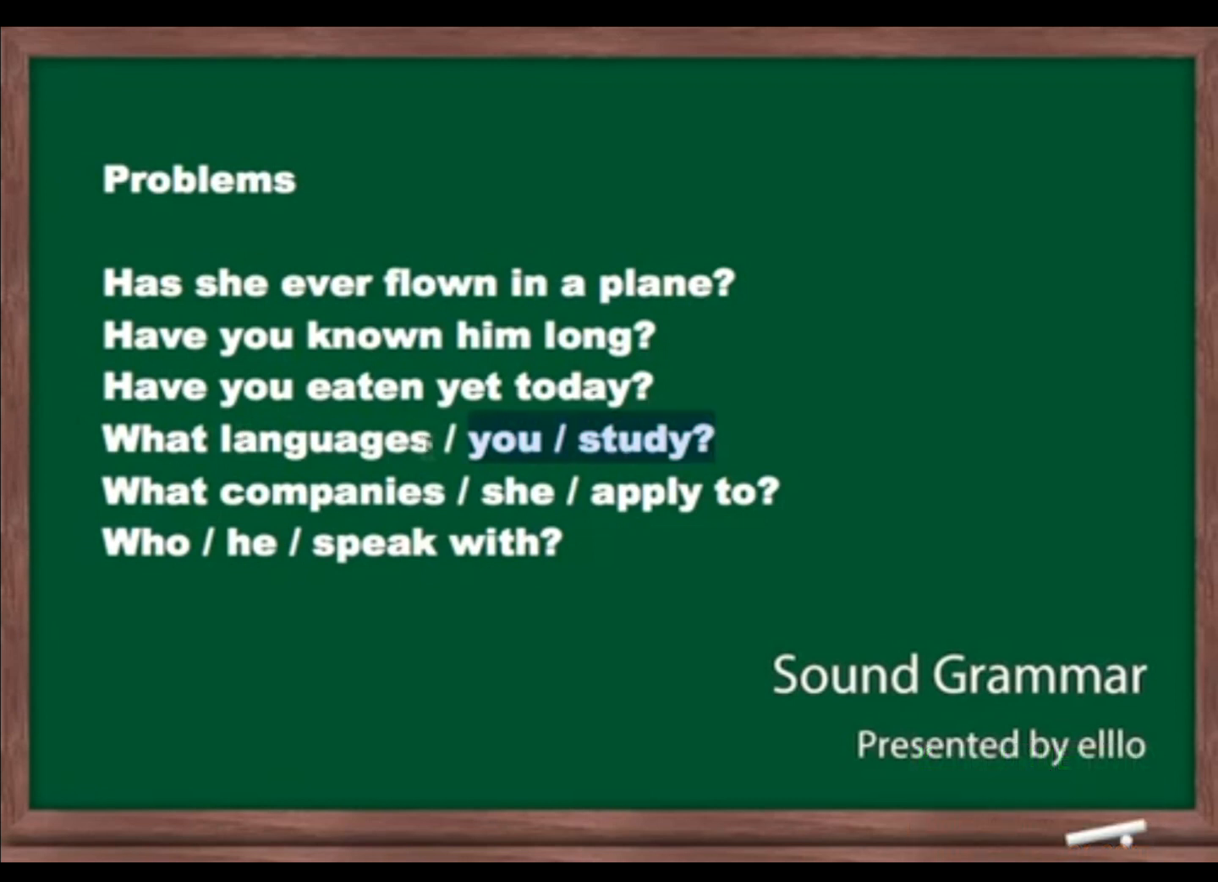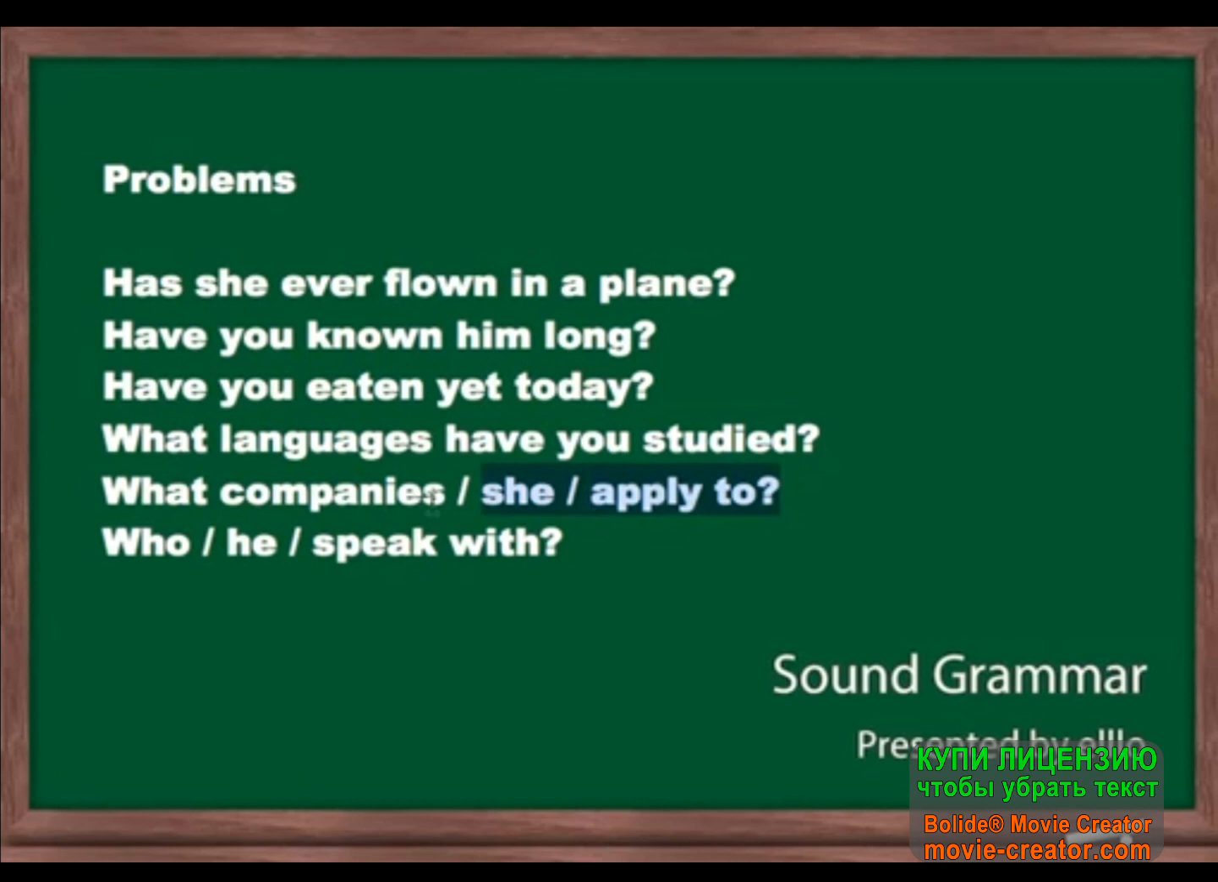Okay, how about this one? What languages you study? It would be, what languages have you studied? Studied is your past participle. Okay, how about this one? What companies she applied to? So we could just say, what companies has she applied to? What companies has she applied to? And applied would be the past participle.